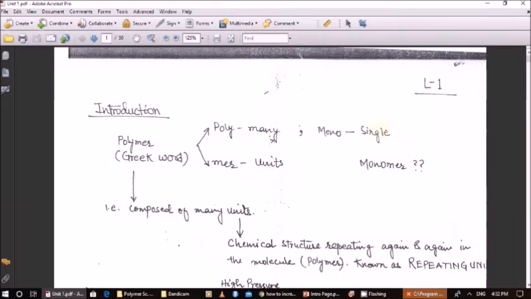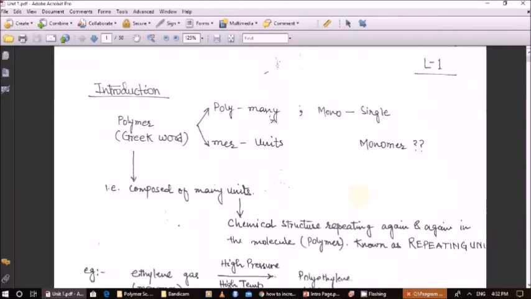Similarly, mono means single and mer means unit. So there are two terms, one is polymer, another is monomer. Monomer means something which is composed of a single unit. Similarly, polymer means something which is composed of many units. For example, a train is composed of several bogies. So one bogie is a monomer and the entire train is a polymer. Okay.